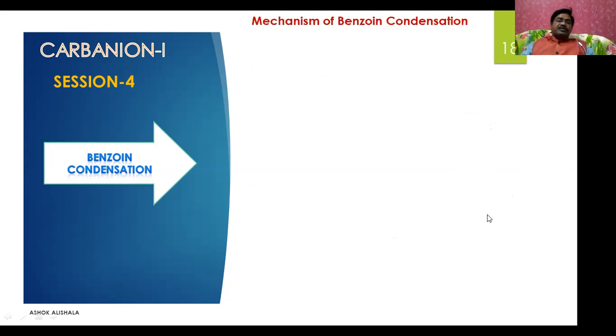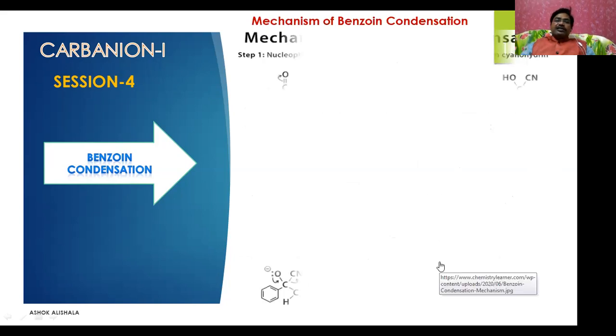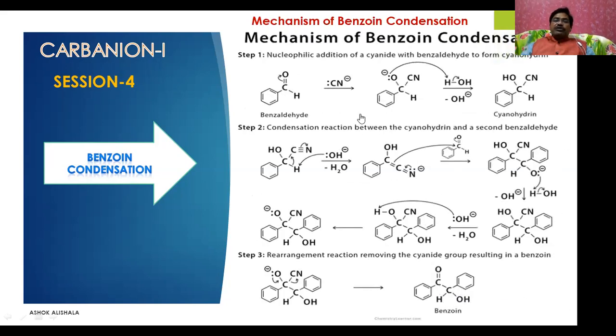If you see this reaction totally, this is how the total mechanism happens. It is a benzaldehyde molecule, cyanide is added here, then protonation takes place on this oxygen, and you will get a cyanohydrin derivative. In the second step, the hydroxide ion is again the base, abstracting the proton, and you will get an intermediate. This intermediate now adds to a second molecule of benzaldehyde.